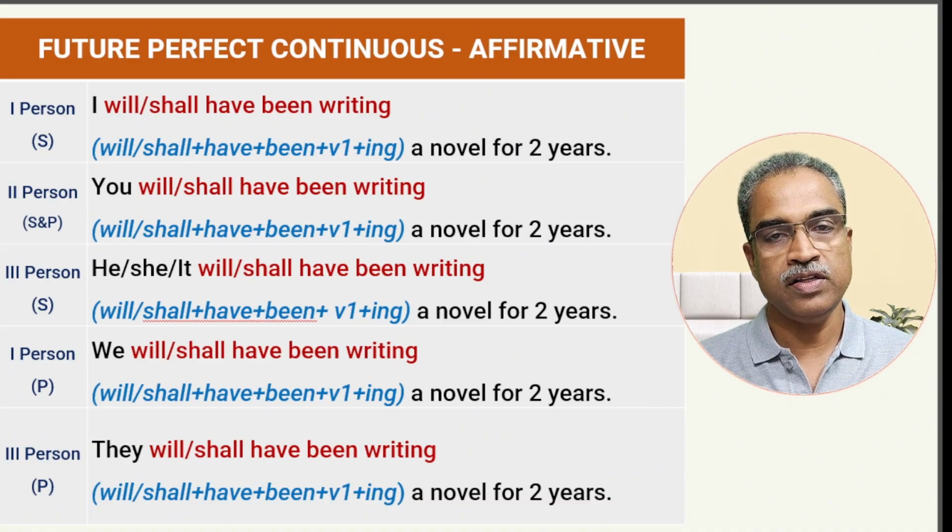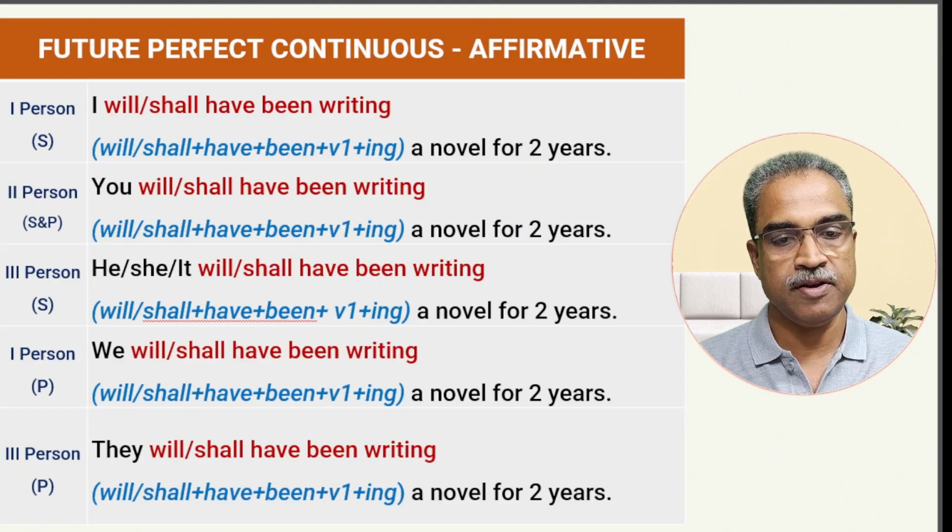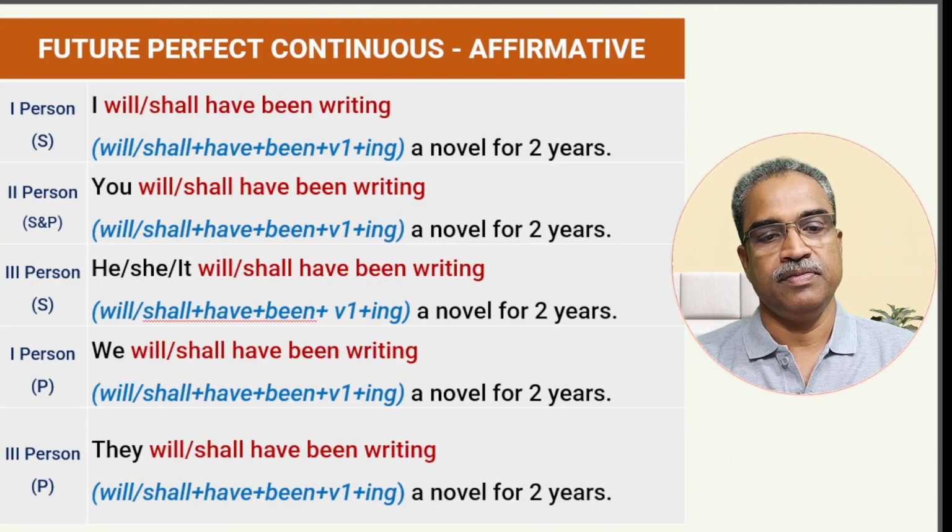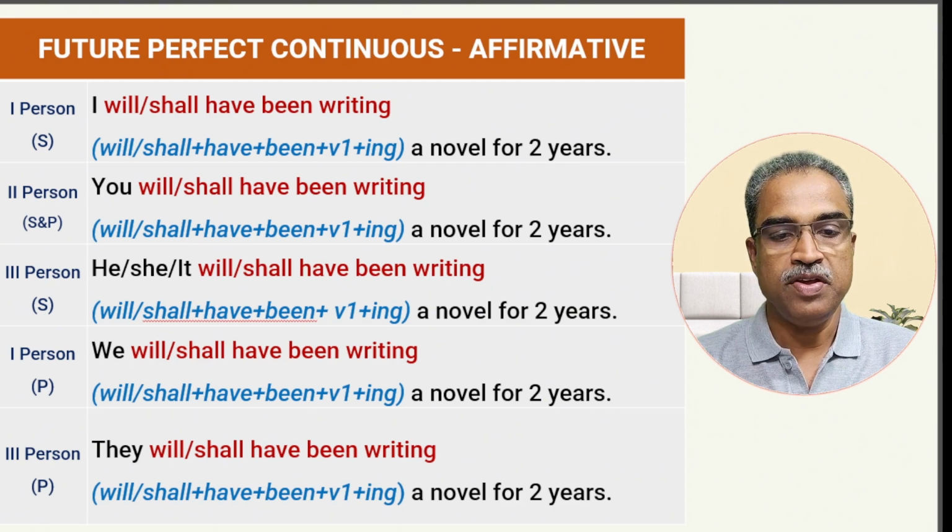Similarly, all the subjects, irrespective of whether they are singular or plural, first person, second person, or third person. Second person, you will have been writing a novel for 2 years, or you shall have been writing a novel for 2 years. And third person, same, he, she, it will have been writing a novel. And first person plural, we will have been writing a novel. And then the last one, third person plural, they, plural subject. They will have been writing a novel.